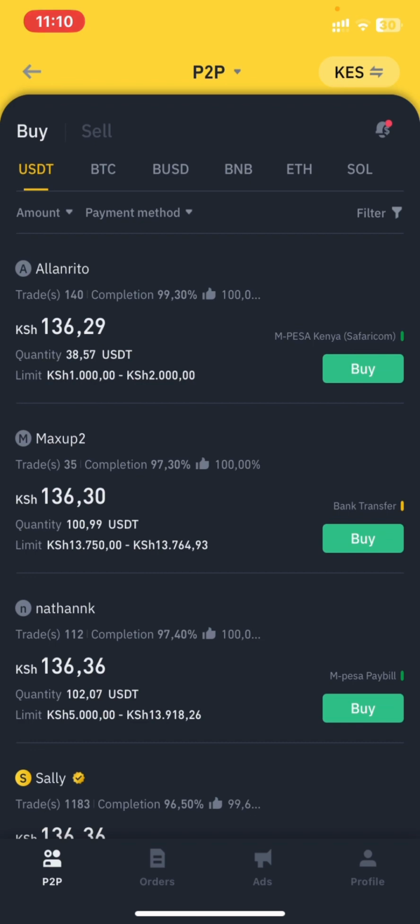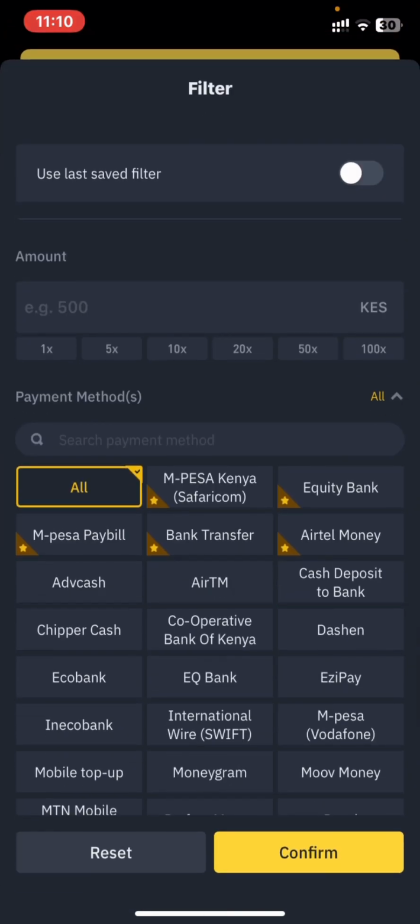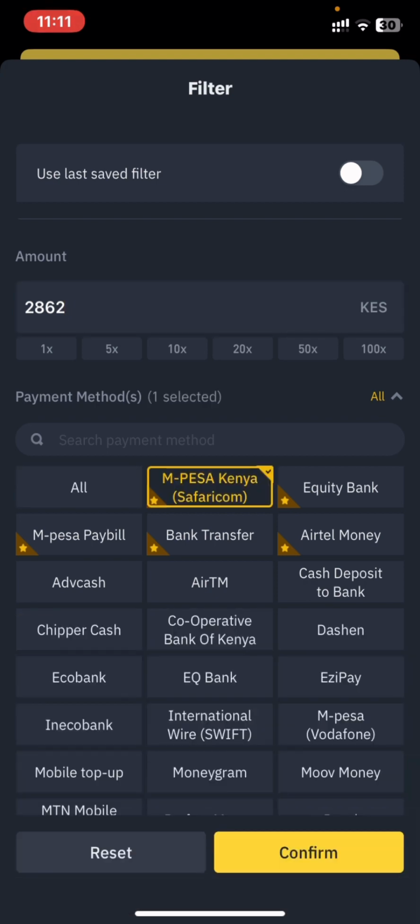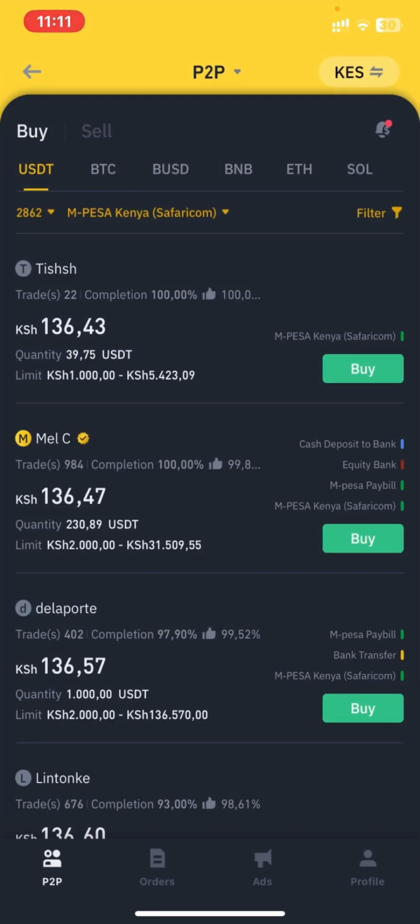Then you have to use this filter over here. You have to select this amount of, you remember, this Kenya shilling amount. Then you have to select this. This is the network we are paying with right now. Someone is going to pay us USDT, and we are going to recharge his phone number. So right here, you need to press confirm.